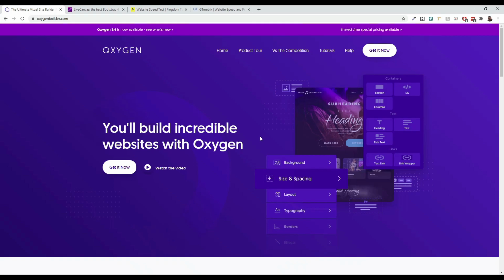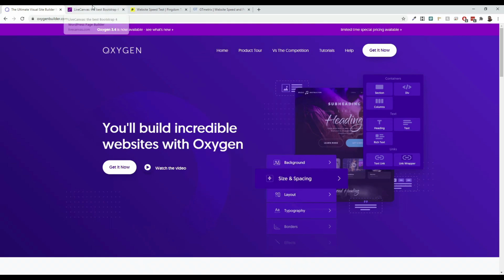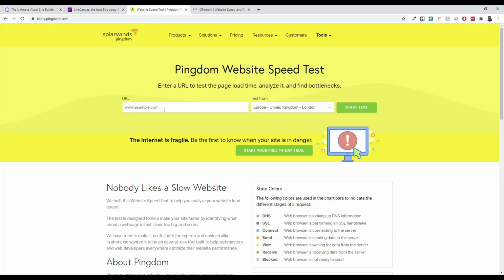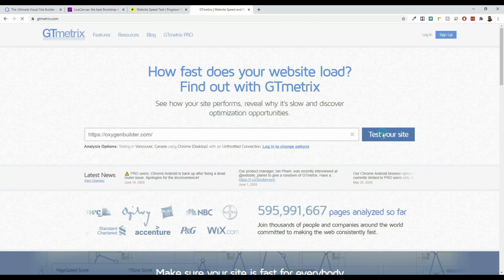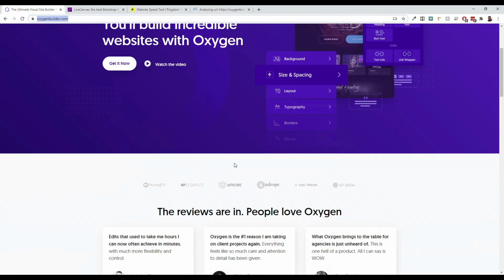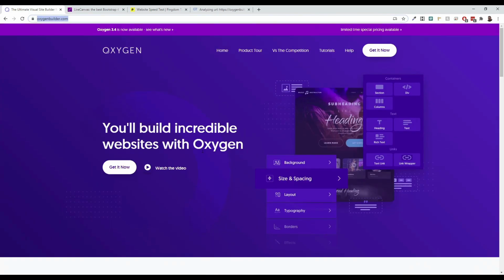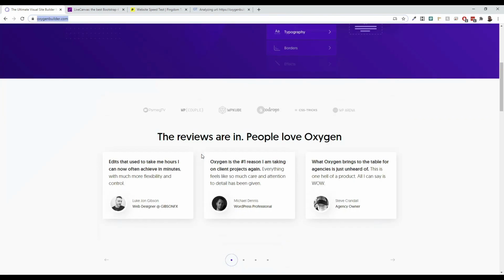So point being, we're looking at Oxygen and LiveCanvas in this. Let's take a look at the differences of these and go through them. I thought one of the best places to start is with a regular test to see how they rank compared to speed. We won't go into deep analysis of this, but needless to say, a homepage is a homepage. It's your representation of your product. So if the homepage isn't working well, then it says something about your product. Not saying that's always true, but sometimes it's true.